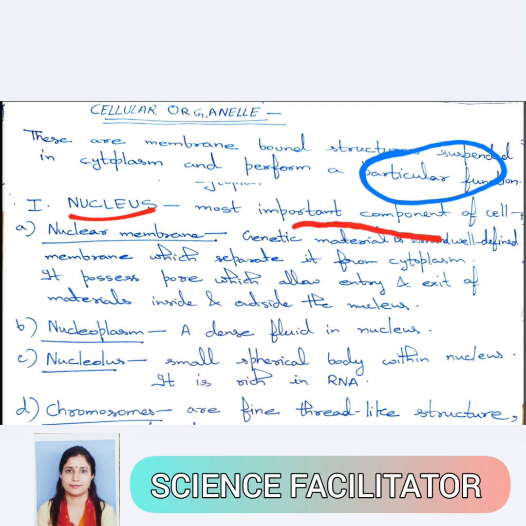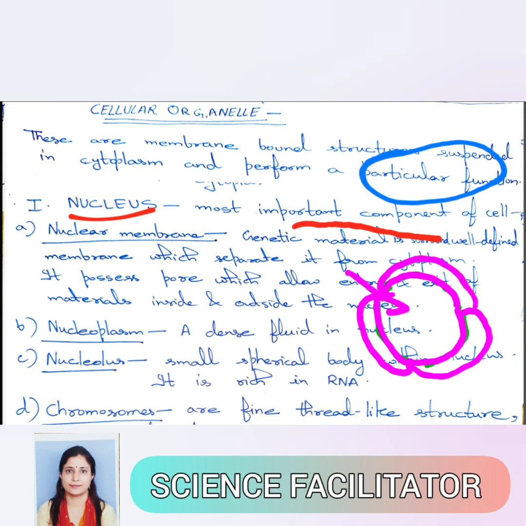As we have already discussed the structure of the nucleus, it is a small spherical body and the outermost membrane is known as the nuclear envelope. This nuclear envelope is a double membrane, and in the nuclear membrane small pores are present. These small pores allow entry and exit of substances inside the nucleus and outside the nucleus.